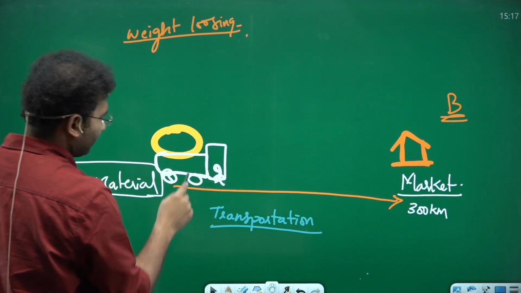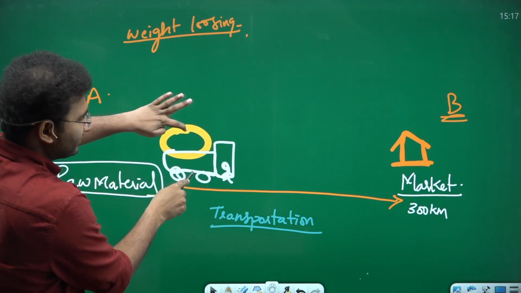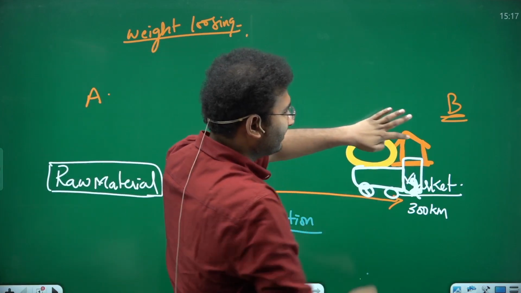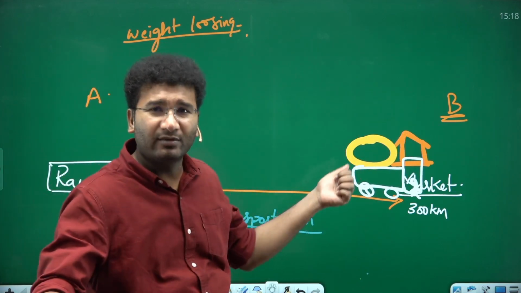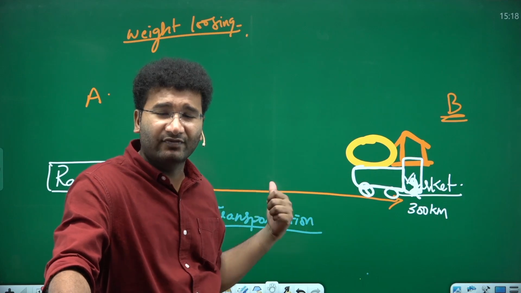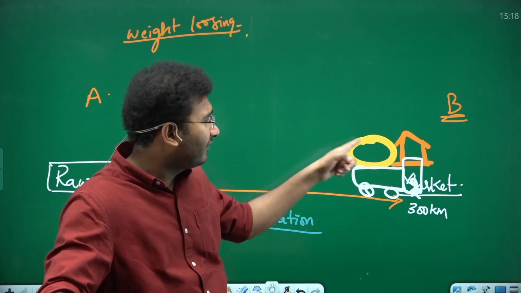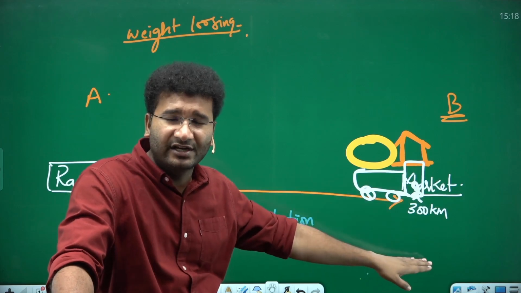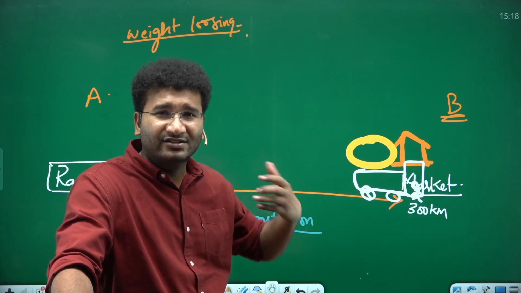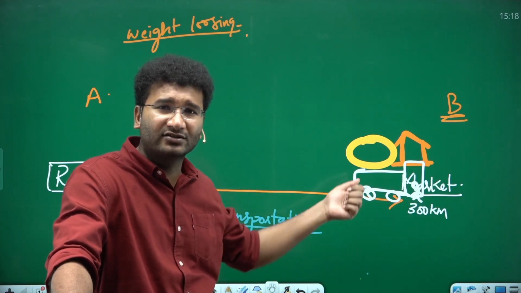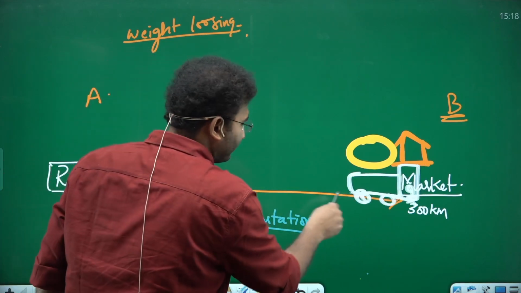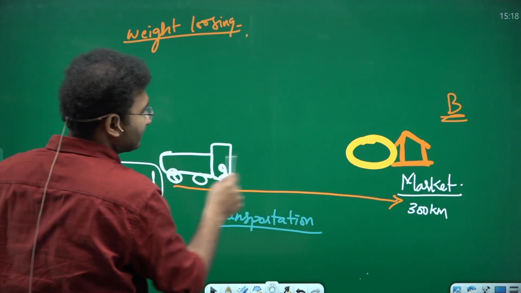Let's say this is the truck which wants to carry this 500 kgs raw material and take it to the market nearby and set up an industry. So you are burning more fuel and the cost of transportation will be more, and the final product has to be converted into 150 kg and then sent to the market. So you are actually transporting a heavy material and the cost of transportation will be much higher.